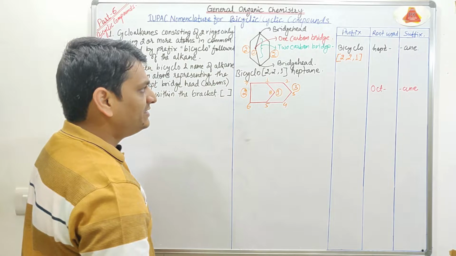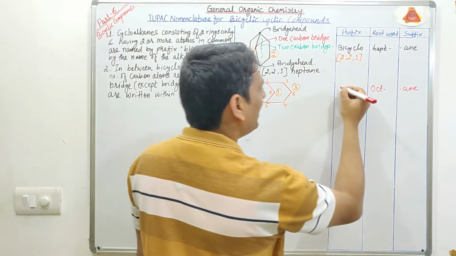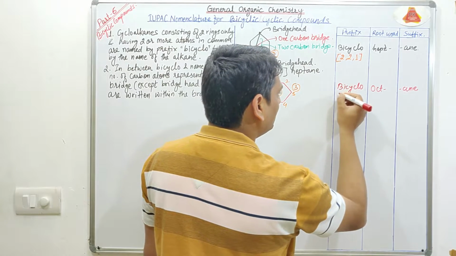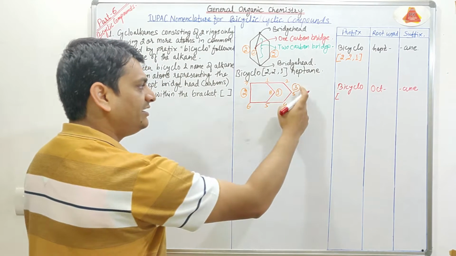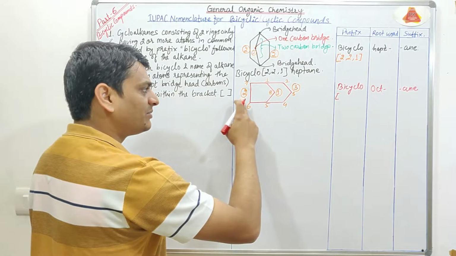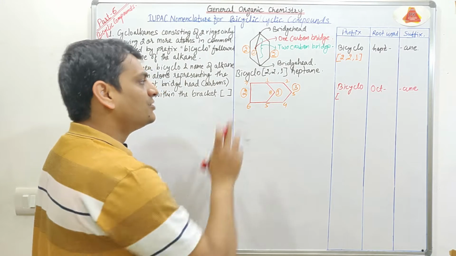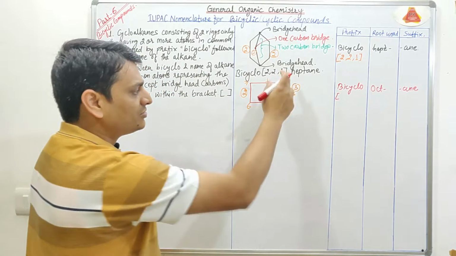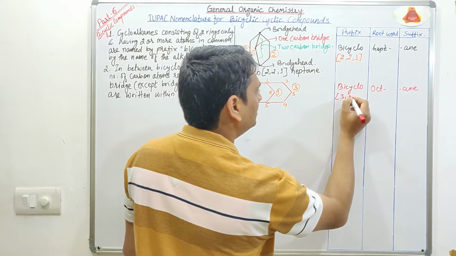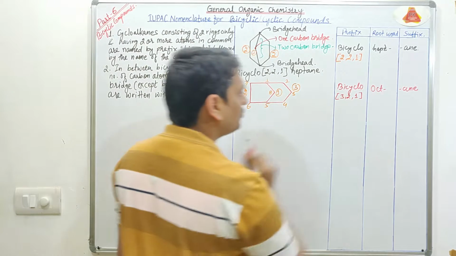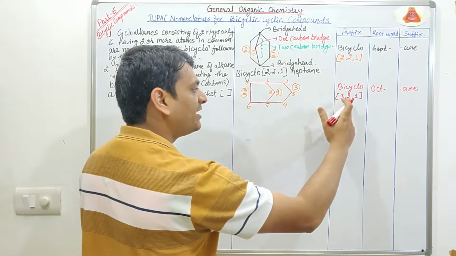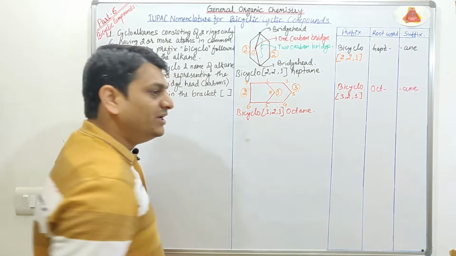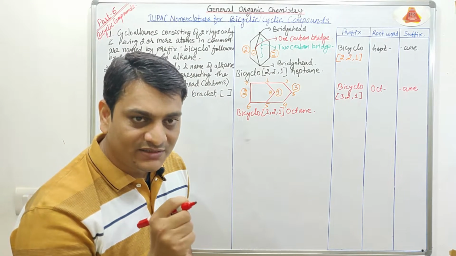Now coming to the complete name. First we will write bicyclo, because it is a bicyclic structure. Now coming to the bridges: here 3 carbon atoms are present, here 2 carbon atoms are present, and here 1 carbon atom is present. We will write the number of carbon atoms in descending order, so it will be 3, 2 and 1. So the complete name will be bicyclo[3,2,1]octane. Now let's take the next example for better understanding of this concept.